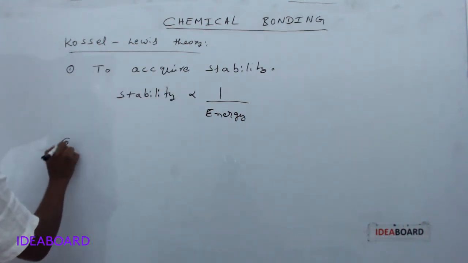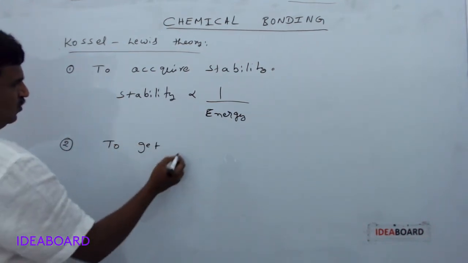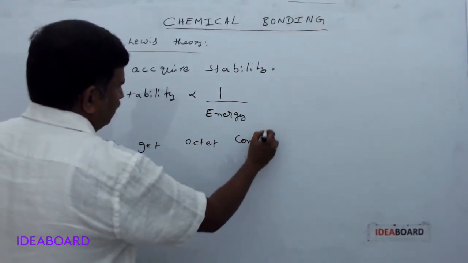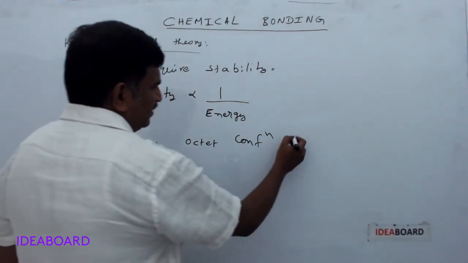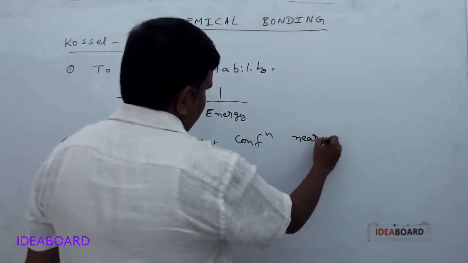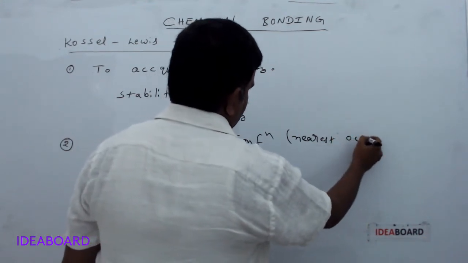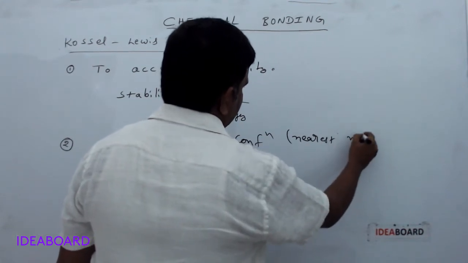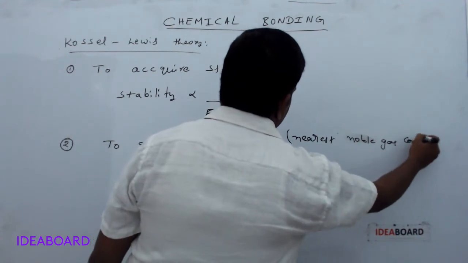The second important thing is to get octet configuration, or the nearest octet configuration. We can write it as the nearest noble gas configuration.